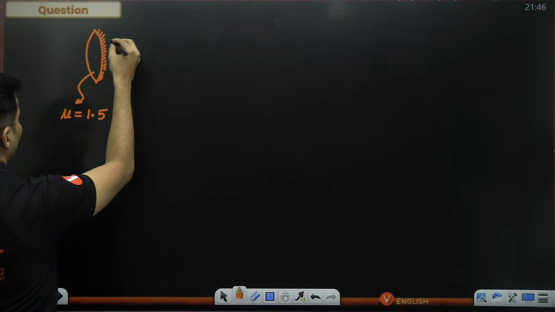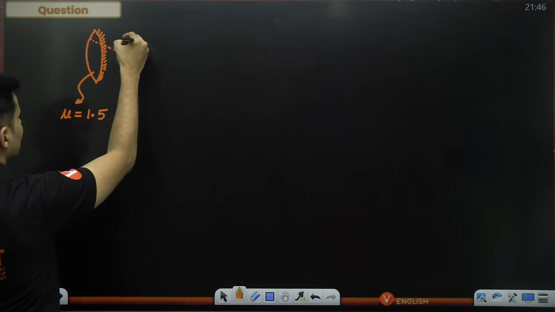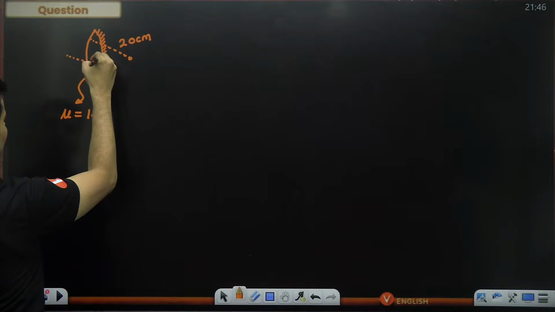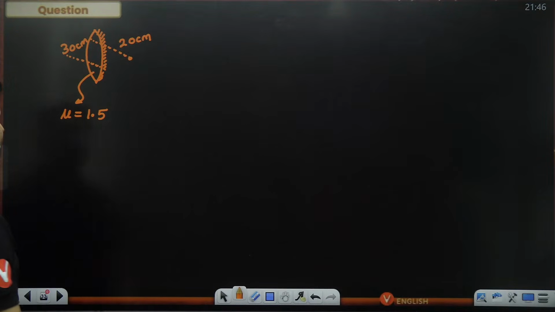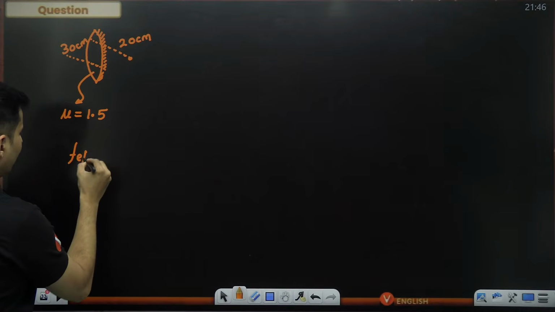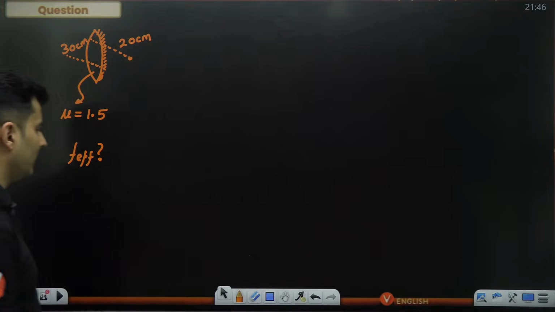Let's say this particular radius of curvature is 20 centimeters. And let's say this particular radius of curvature is 30 centimeters. Okay. Question is, find the effective focal length.